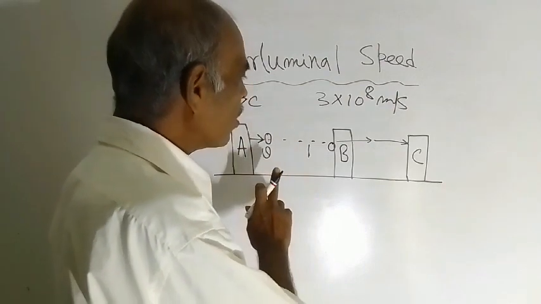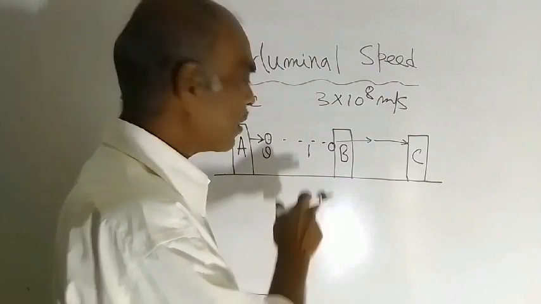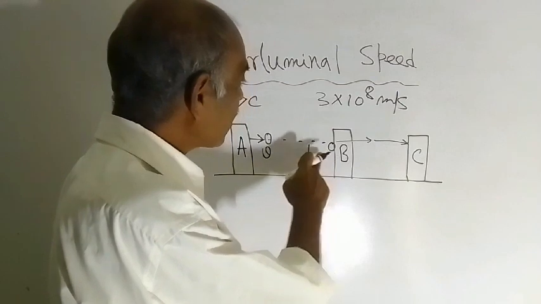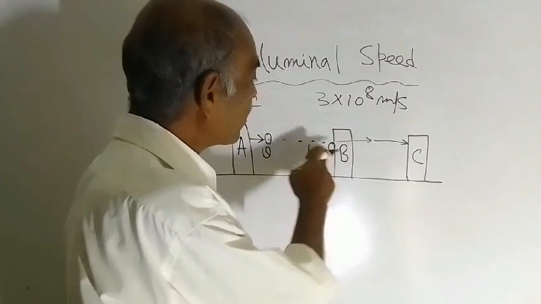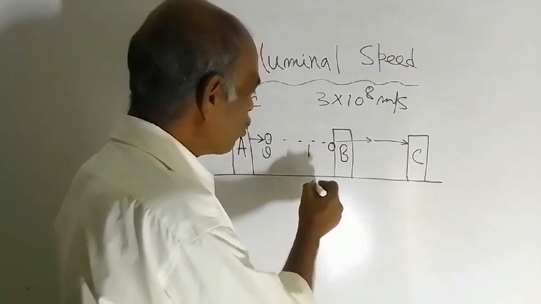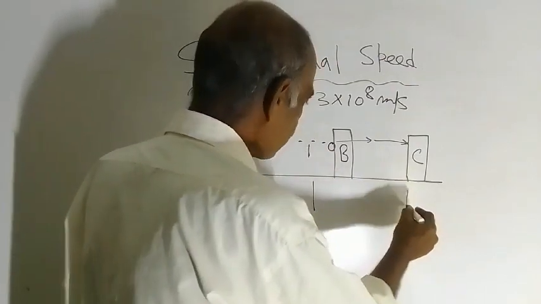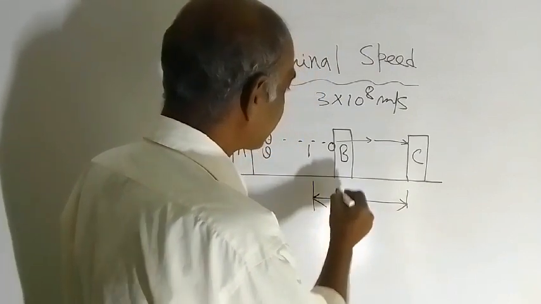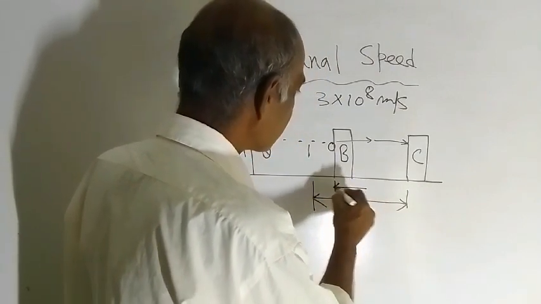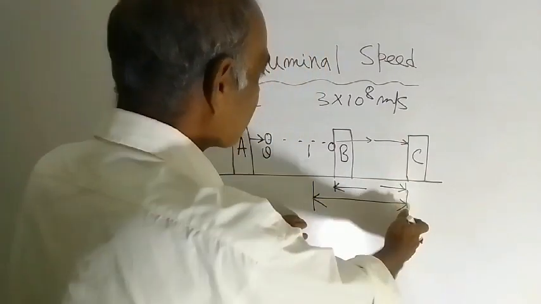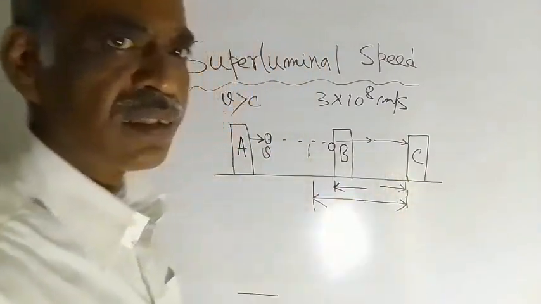And when the ball reaches B, at that time the light was behind the ball, somewhere here, as we have assumed. So this distance is greater than this distance. Am I right or wrong?